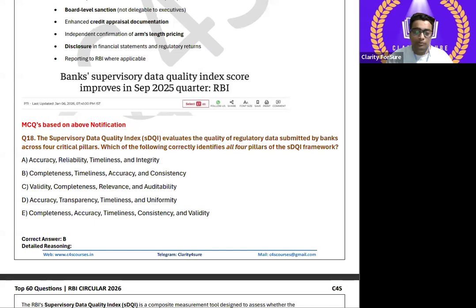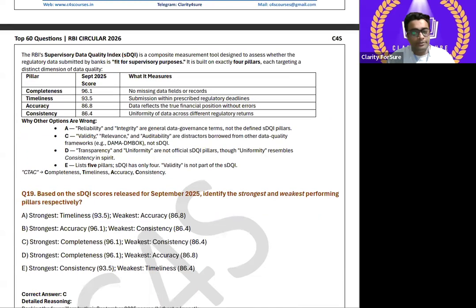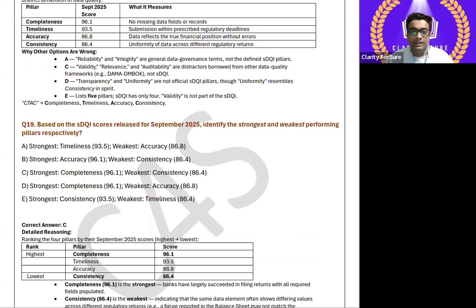Detailed reasoning I'm not going to tell you because I have explained you the circular. ठीक है, यहाँ पर explanation भी दिया हुआ है. PDF is being provided in our course and Telegram channels for some of the few days. We are providing it free of cost. You can check it, right?